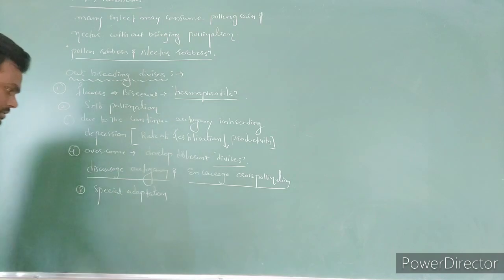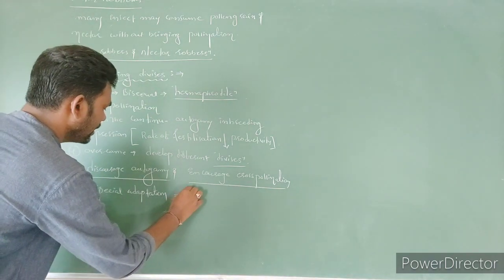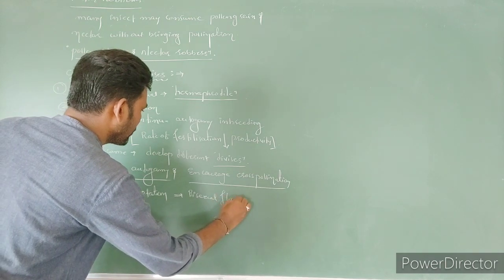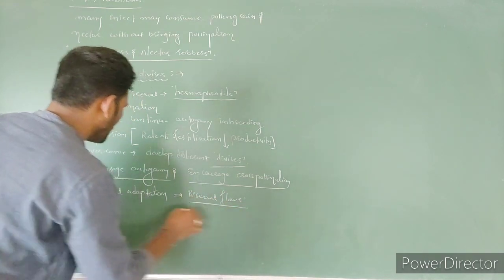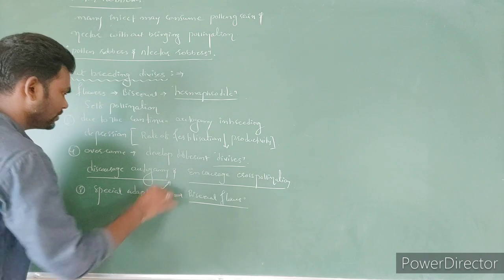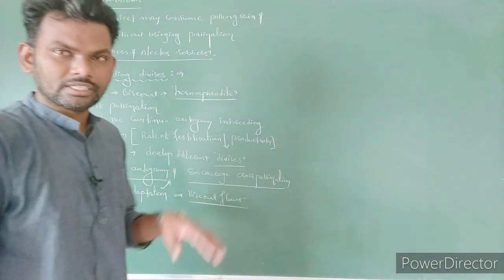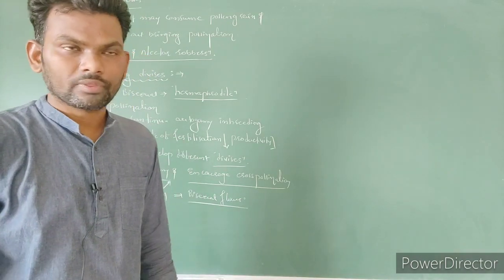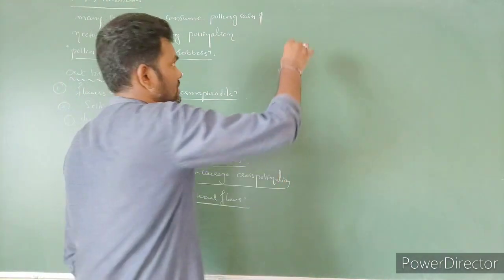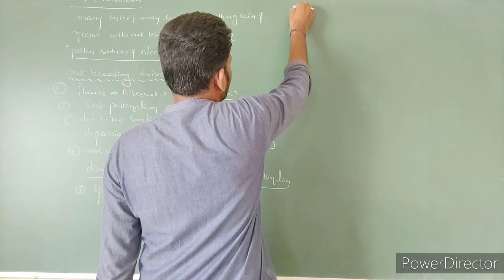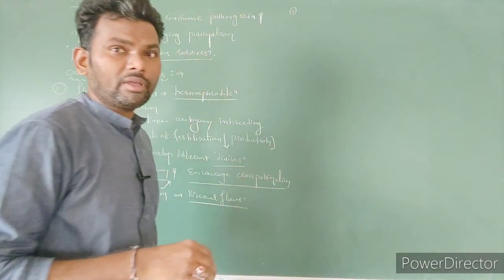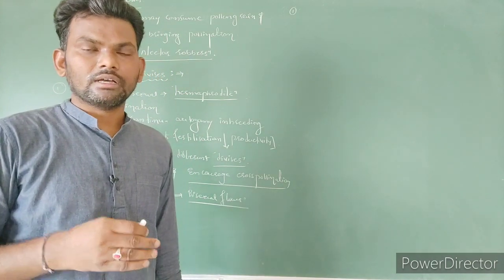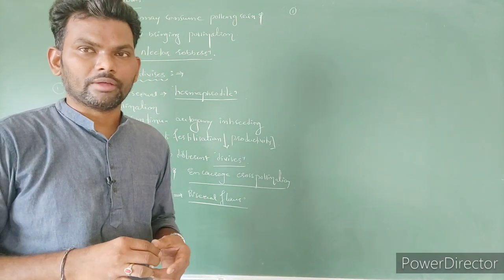Special adaptations. In which flower? In bisexual flowers. The purpose is what? This special adaptation is to decrease autogamy and increase allogamy. Right? Let's see what their special devices are to discourage autogamy and encourage xenogamy, nothing but cross-pollination.